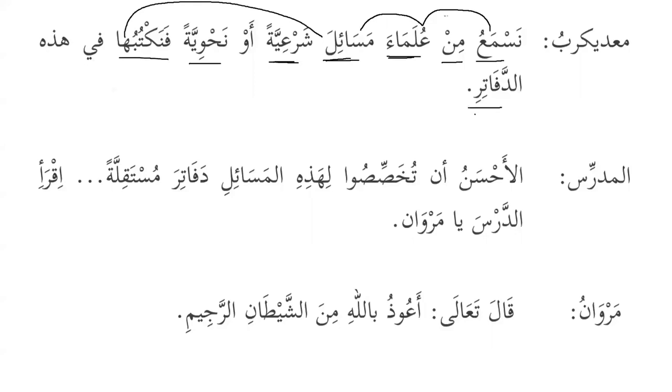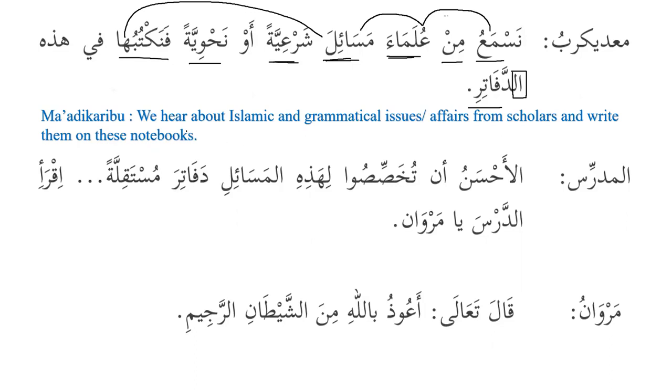Dafatiru is on the pattern of mafa'ilu, but here it has accepted kasra. Why has it accepted kasra? Because al is connected to this. Muhalla bi al, it is decorated with al. So both of the conditions have been met. The first condition was when mamnu min as-sarf is used as mudaf, it will accept kasra. And number two, when there is al with that, then it also accepts kasra, as we can see over here. We hear about Islamic and grammatical issues or affairs from scholars and write them in these notebooks.